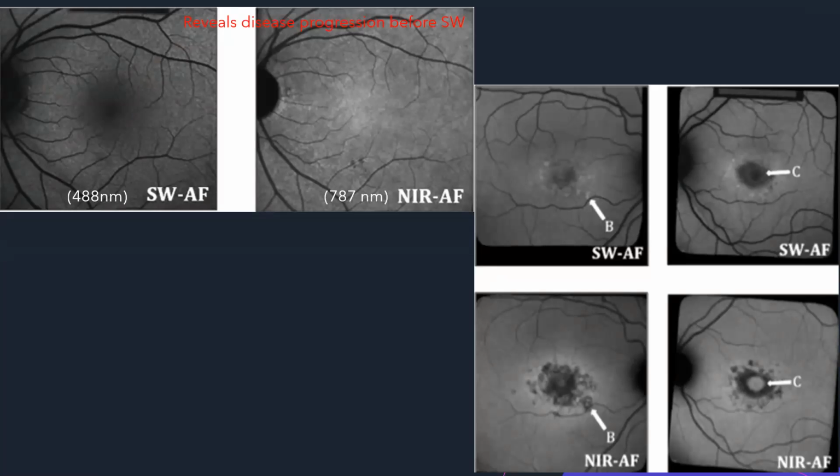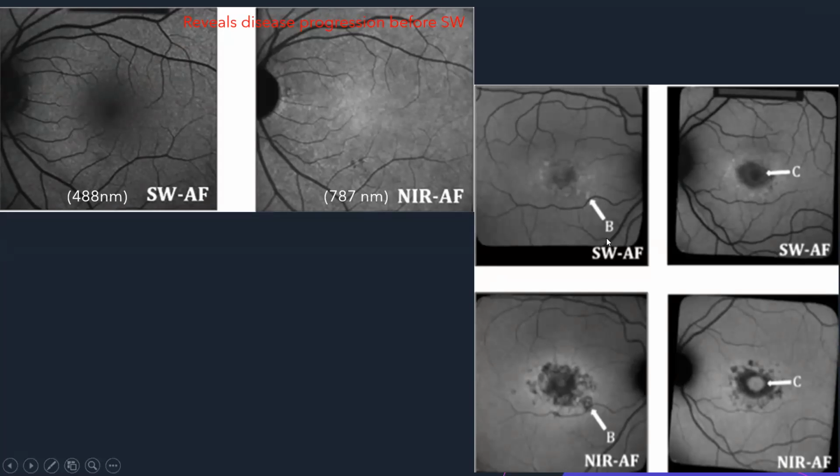We spoke about autofluorescence. It needs more time here because it has great prognostic value. There are 2 types of autofluorescence: short wave autofluorescence and near infrared autofluorescence. The near infrared helps in knowing the progression of the disease even before the short wave, which is a blue autofluorescence.